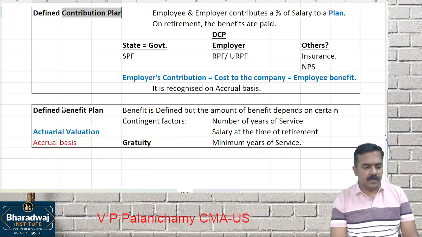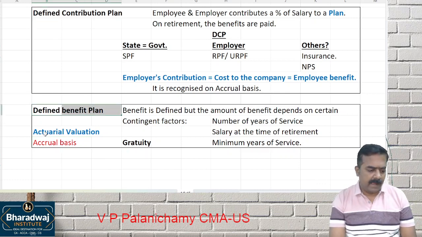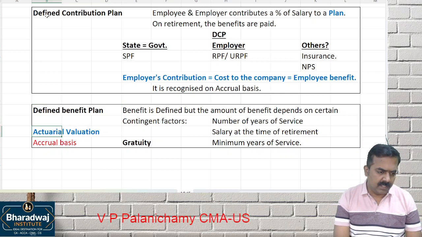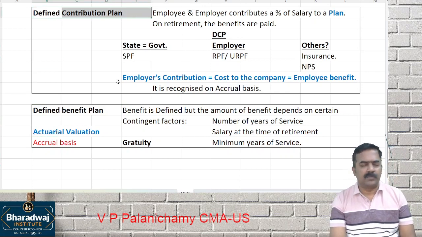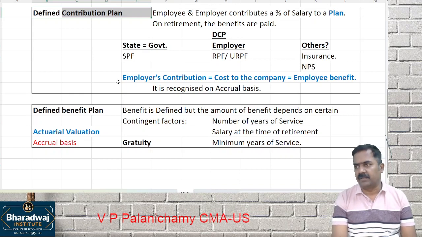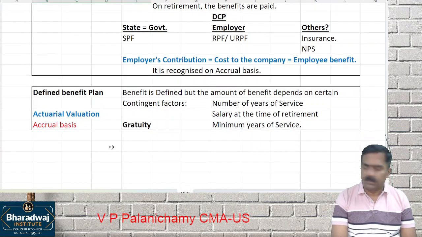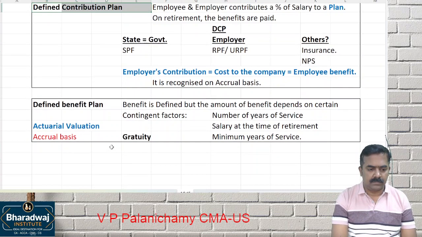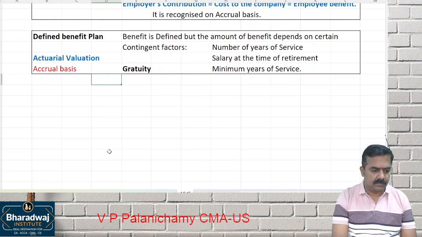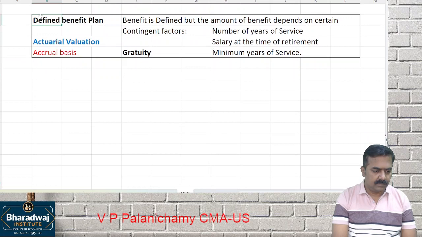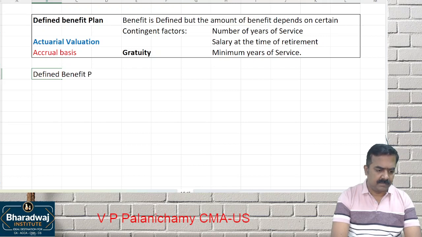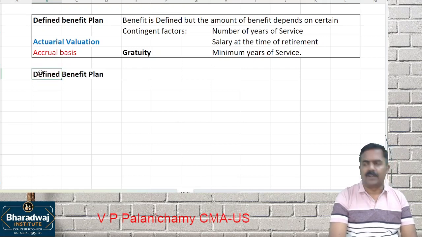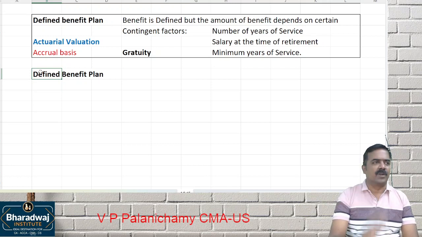So defined contribution plan or defined benefit plan. It is coming under which one? Retirement plans. Long term, of course, retirement plan. Post retirement, the employee will get it. Let me continue with defined which plan? Benefit plan. There is nothing to discuss under defined contribution plan. Every year, whatever you contribute is an expense.